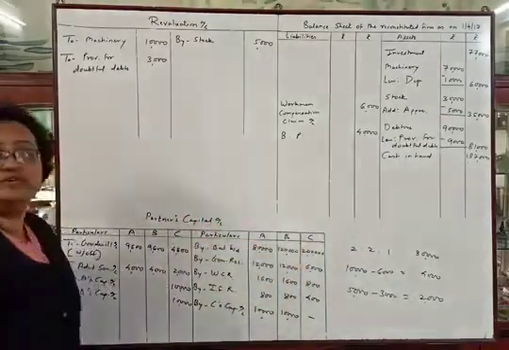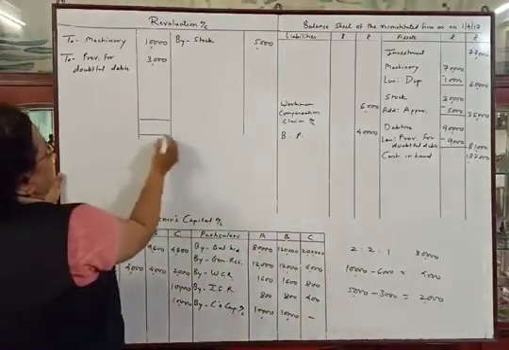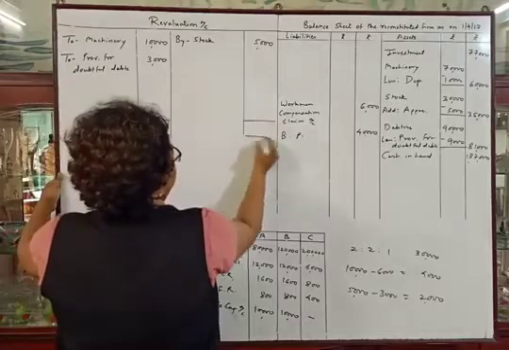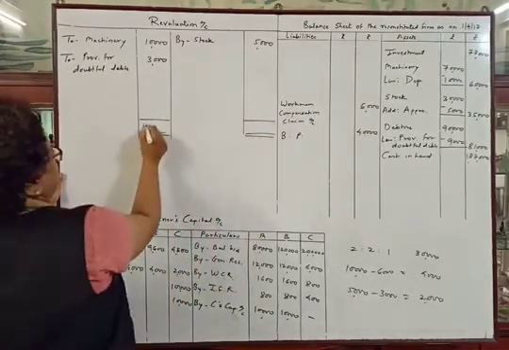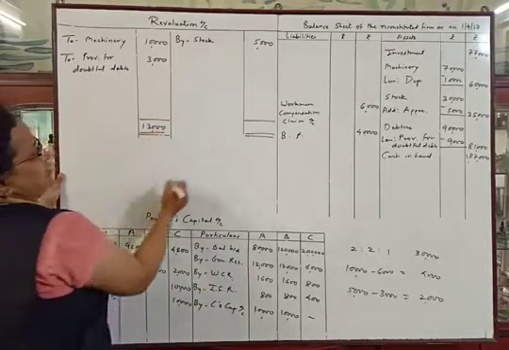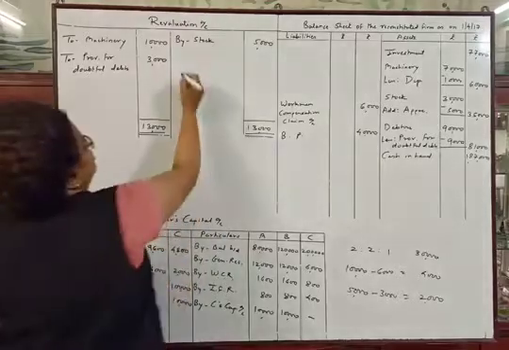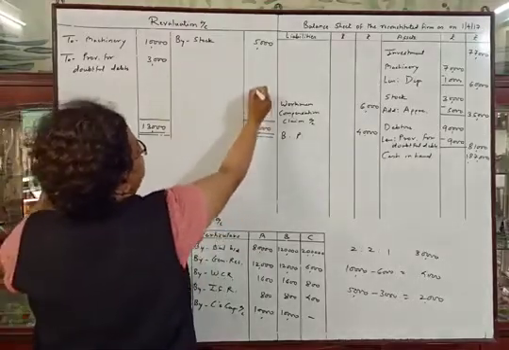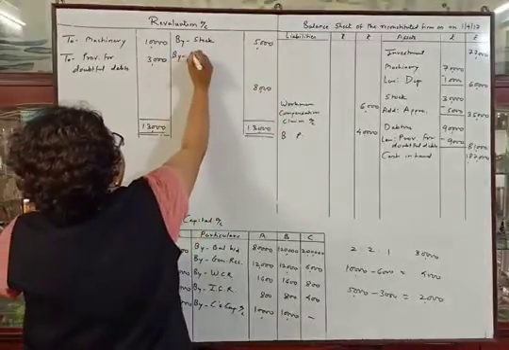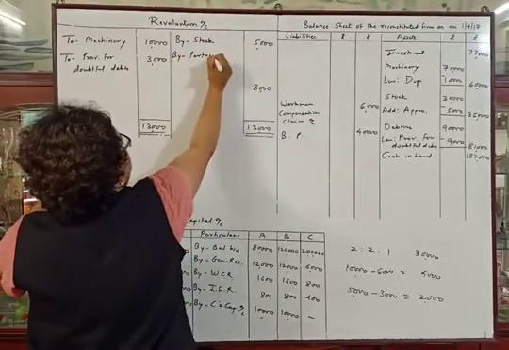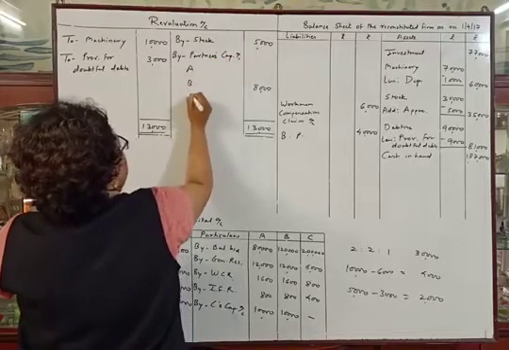So now we will tally the problem. First we have to tally the revaluation account. Debit side total is 13,000, credit side total is 5,000, so the difference of 8,000 will be transferred to the partners' capital accounts.